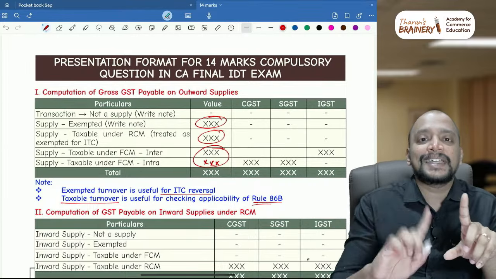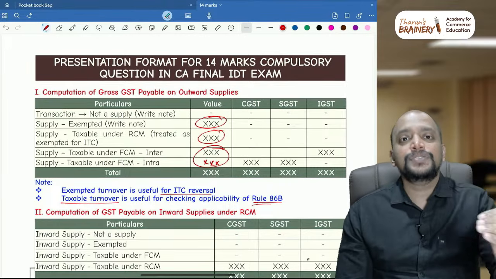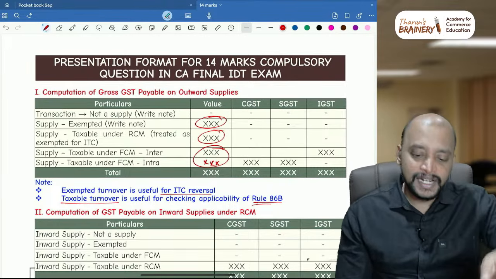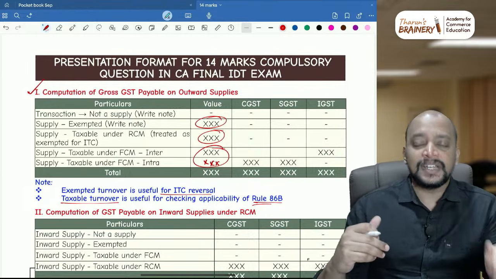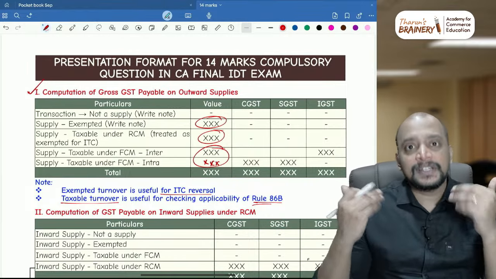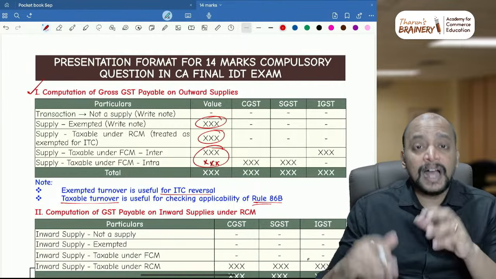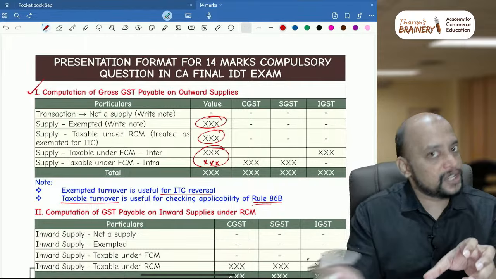But remember, while taking the taxable turnover, don't consider zero rated. But zero rated will be taken into statement number 1. But where do we need to consider it? Zero rated depends on whether it is with payment of IGST or without payment of IGST option. If it is given in the question as under bond or LUT, definitely it is without payment of IGST option.